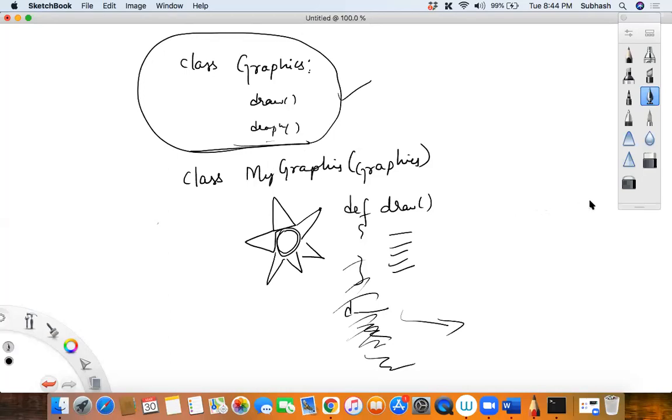Sir, can we override a method by importing? Praveen Kumar, you can only override a method which is there as part of the class. So overriding happens when the class is there.